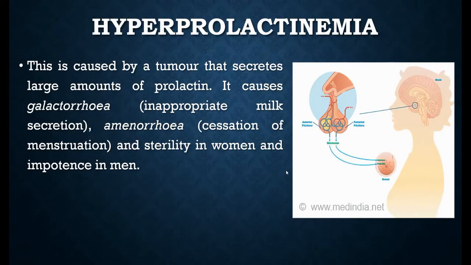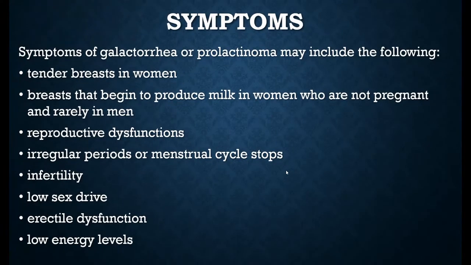Symptoms include, in women, their breasts becoming tender. Their breasts start to produce milk even before getting pregnant. Reproductive dysfunctions are there. They may have irregular menstrual cycles, which lead to infertility or low sex drive, and in males it may show erectile dysfunction or low energy levels.